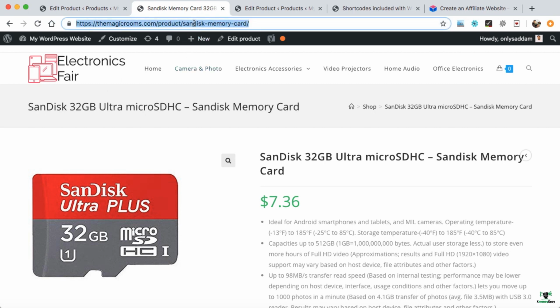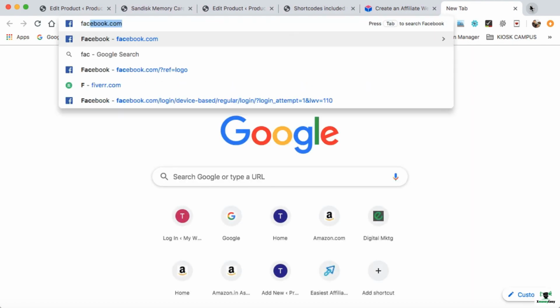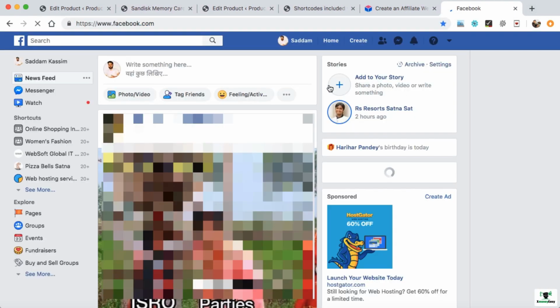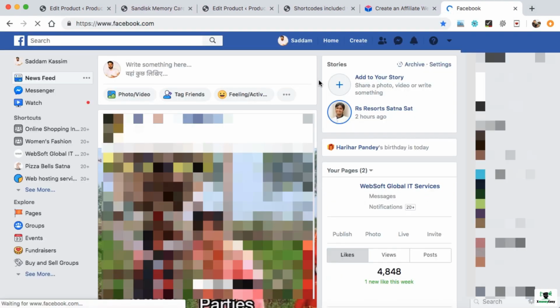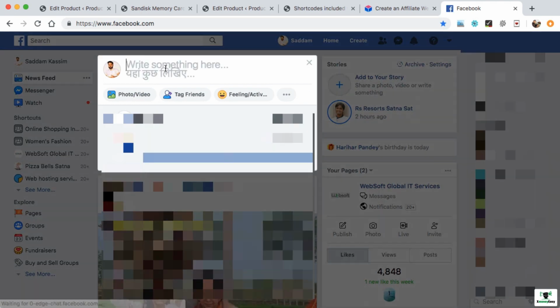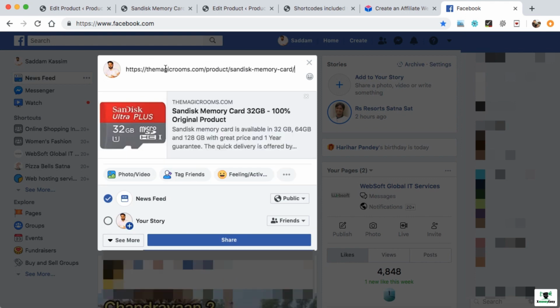Simply copy the link of this product. Now, in a new tab, open facebook.com. If you want to share this product with your own audience like friends or colleagues, in the post area just paste that link and hit space. You can see the preview is auto fetched from your website onto Facebook. Just share it and it will be shared to all your audience.